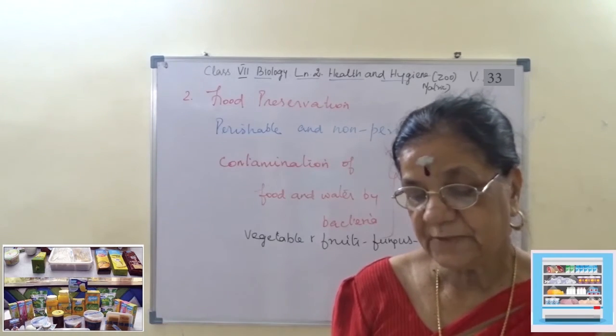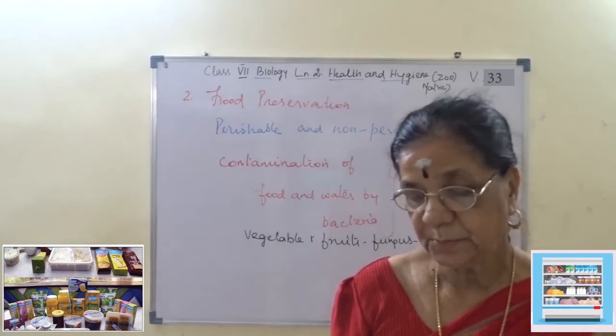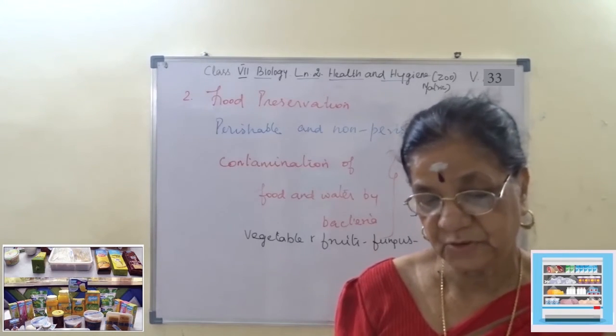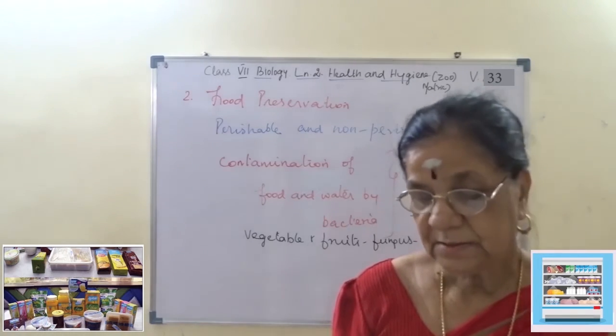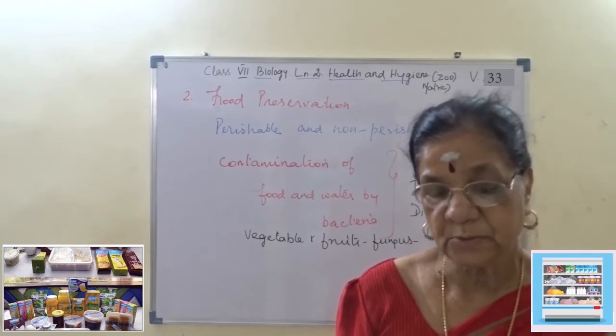Then vegetables have to be washed properly and cooked well to prevent the attack of microorganisms.